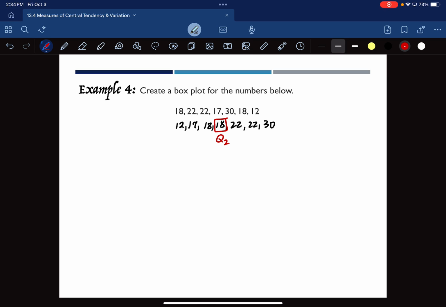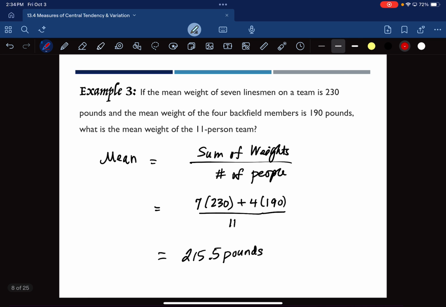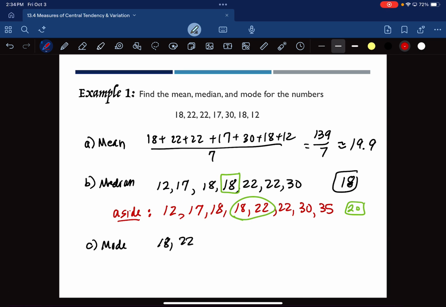Now, if Q2, as we found it, is actually a value that's there, then we are not going to use it as we look at the values before and the values after. If we had done this data set that I did as an aside right here, where we looked at the value and we got the number 20, and the 20 is in between these, right? Then we would still use the 18 and below, and we would still use the 22 and above.